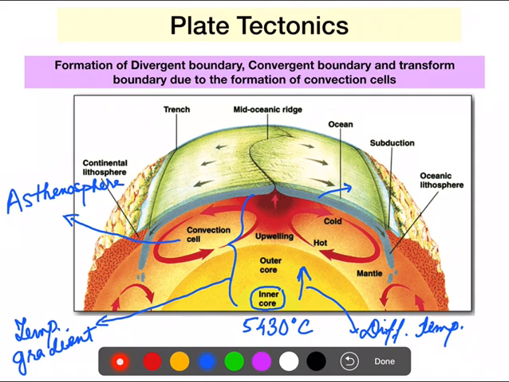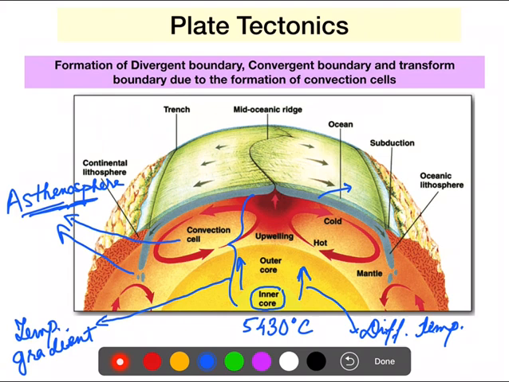When the convection cells rise, they reach the base of the lithosphere. The asthenosphere is at the base of the lithosphere, and they release the heat to the surface. They rise very slowly, reach the asthenosphere, and start releasing the heat. The asthenosphere is molten and always flowing; it is fluid, and magma is present in it.